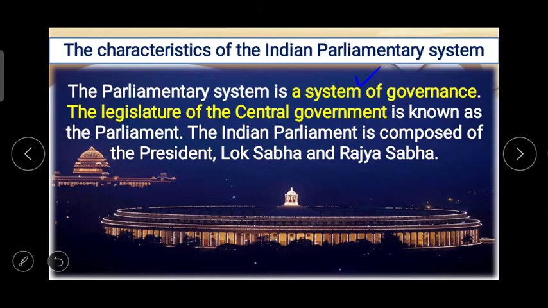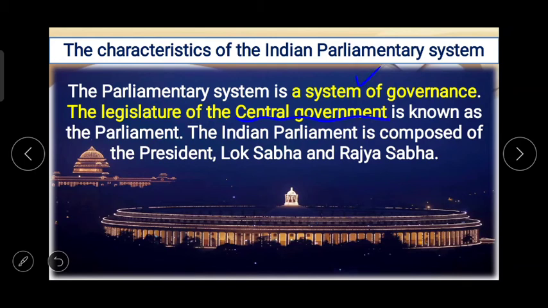पार्लियामेंट्री सिस्टम क्या है? पार्लियामेंट्री सिस्टम ऑफ गवर्नेंस है. The legislature of the central government. Now in our country there are two government bodies, one is the central government and the state government. जितने भी स्टेट्स हैं हमारे कंट्री में, उन हर एक स्टेट के अलग अलग स्टेट गवर्नमेंट है, and one central government है.